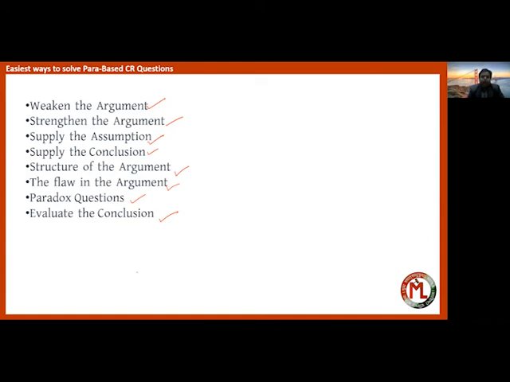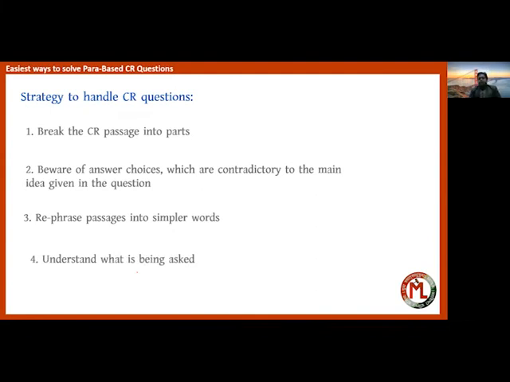Before answering any question, you should think clearly. We'll definitely discuss the methods in our class, how to identify whether a given statement is a strong supportive statement or a weak supportive statement. In the same way, we'll show you how to find the correct answer by limiting options. Now, if we discuss how to handle these critical reasoning questions, we will do so in 4 points. Keep these 4 points in mind and you'll avoid making 90% of the mistakes you were previously making.